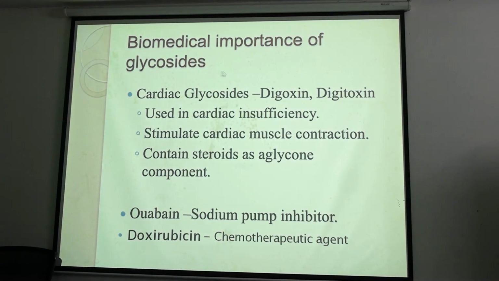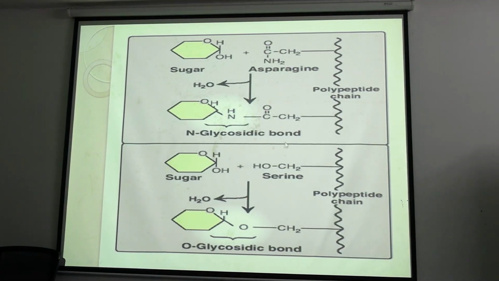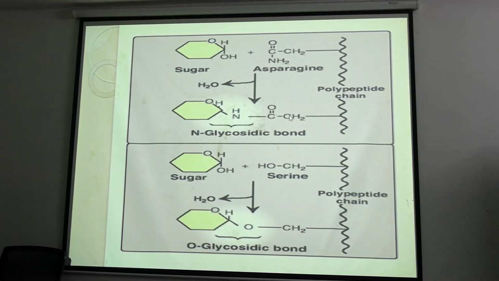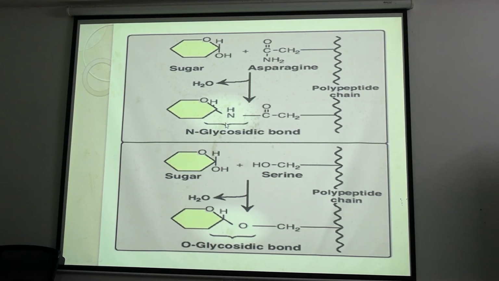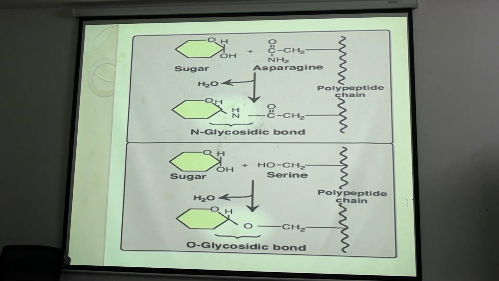Now coming to biomedical importance of glycosides. So when a compound is formed, this is known as glycoside. Glycoside has two parts, a glycan part and a non-carbohydrate part. Okay, so the non-carbohydrate part is known as aglycon and the carbohydrate part is known as glycon. So they come together to form glycosides. So glycosides, why are they important? Because they are used in different cases, such as cardiac glycosides, digoxin and digitoxin. All of them have therapeutic properties. Okay.